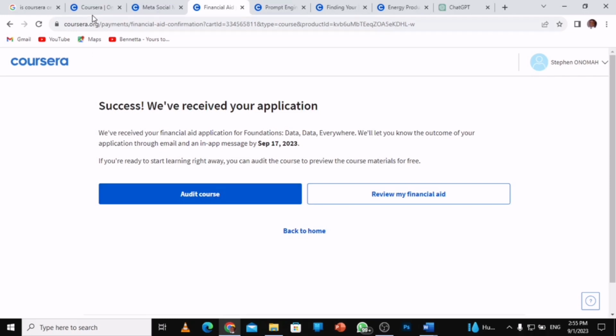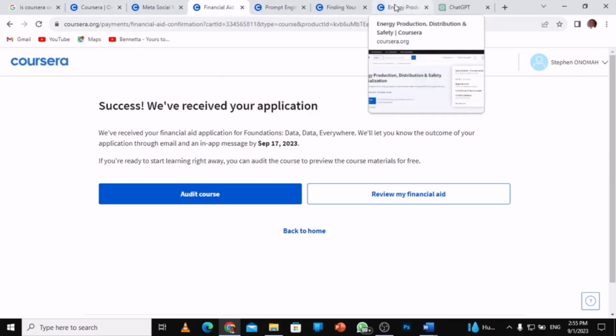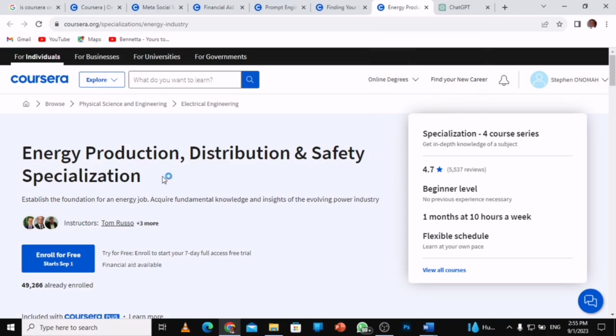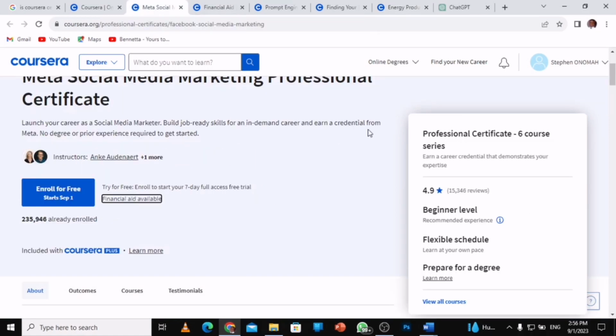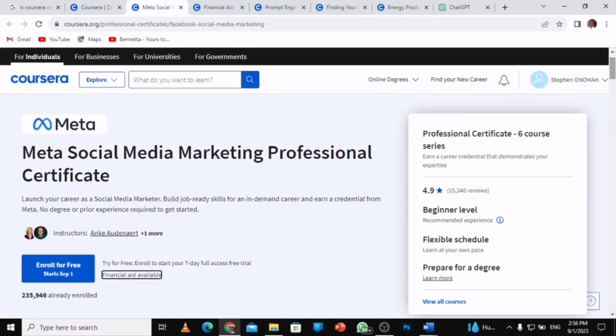And there are a lot of courses that you can do. One course that you can do is a safety course, which is safety in the industry. This is one of the safety courses, and that one I've applied for already. It has financial aid available. We have social marketing, right? If you want to get the social marketing professional certificate, with that one you can also apply here by going to the financial aid and using ChatGPT to do that. And that's very simple. We have a lot of courses that you can do, either the professional certificate or others. And at the end, you get something for yourself.